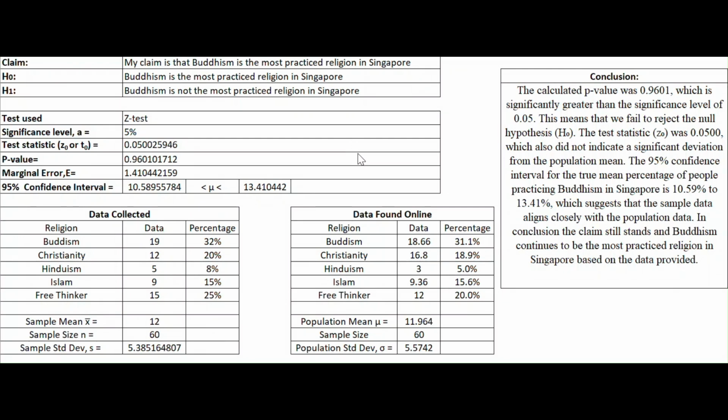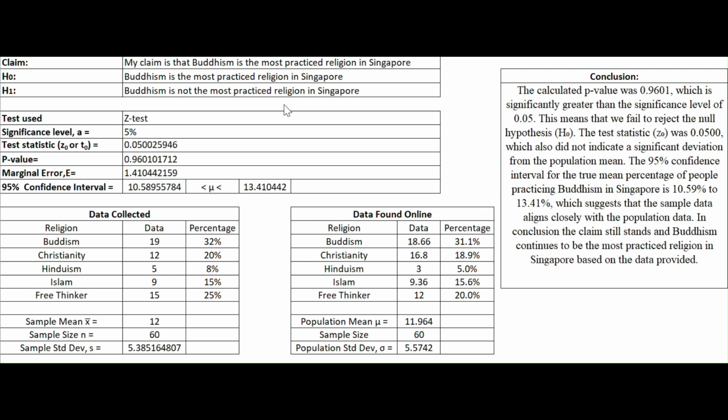To begin with, we need to define our hypothesis. In hypothesis testing, we start with two hypotheses. The null hypothesis is claiming that Buddhism is the most practiced religion in Singapore, and the opposite of the null hypothesis is to claim that Buddhism is not the most practiced religion in Singapore.